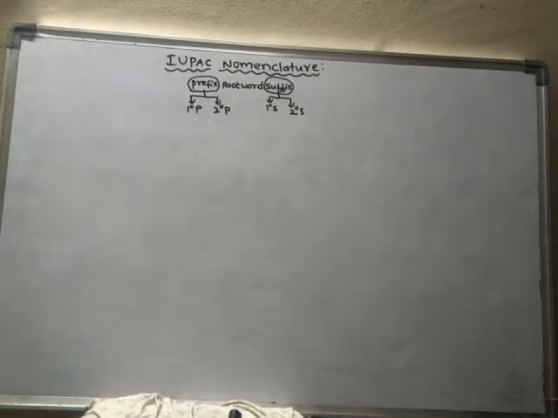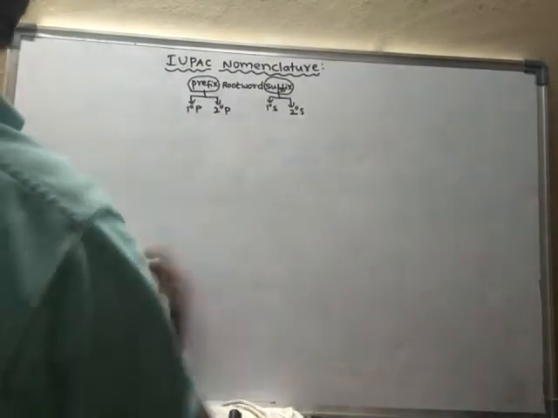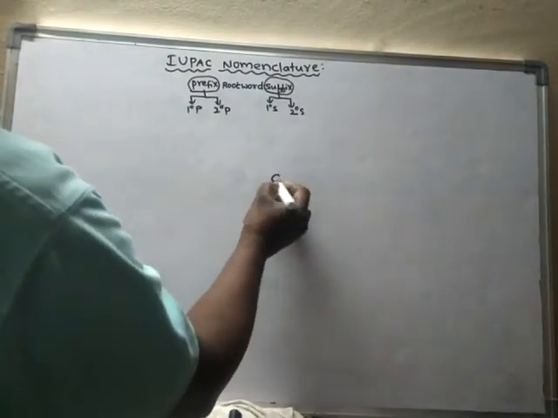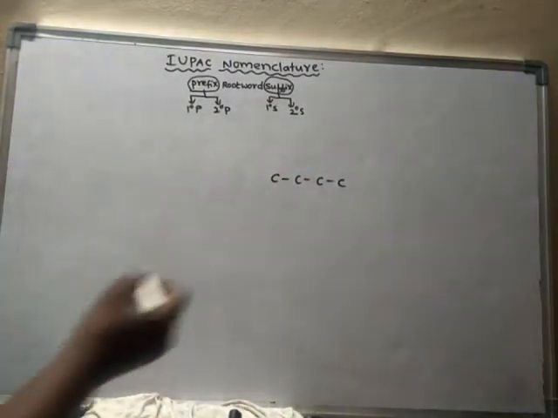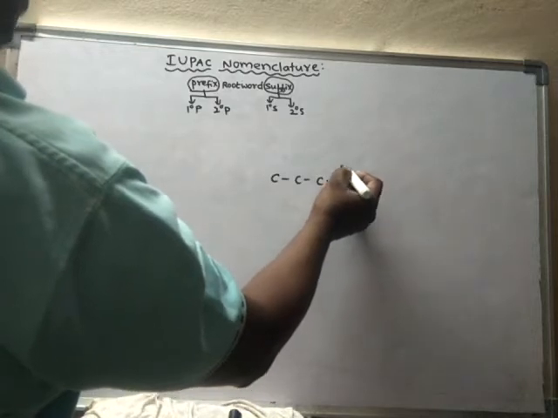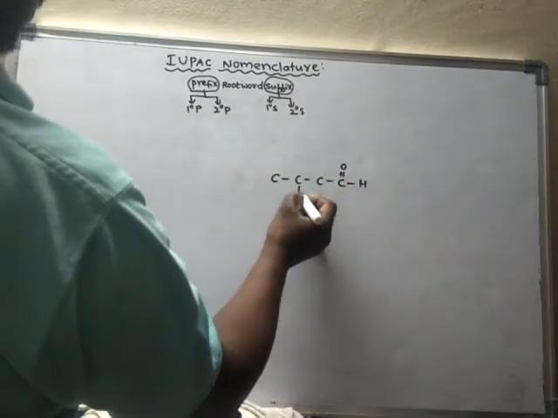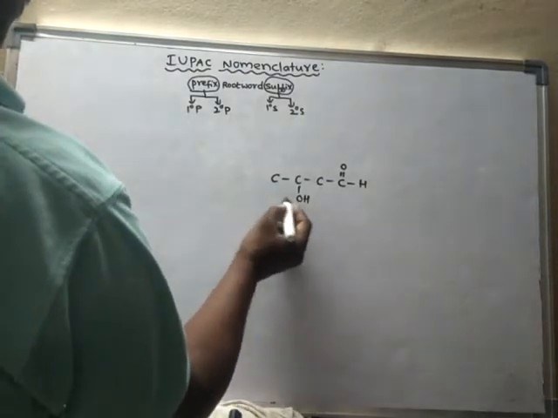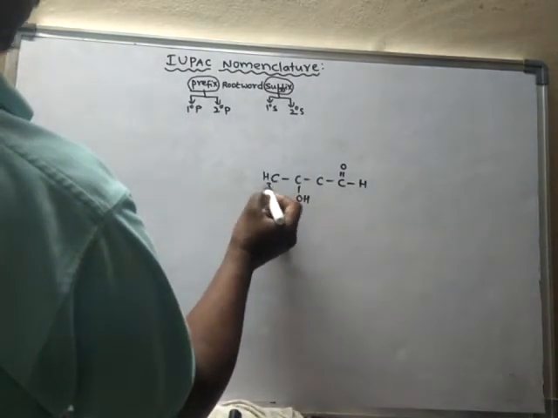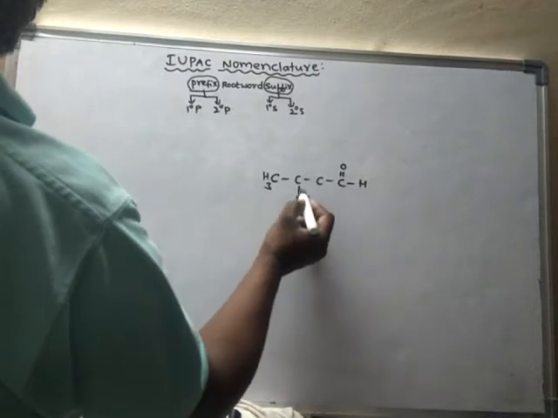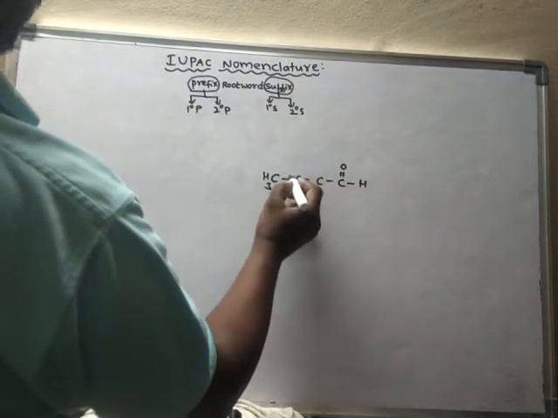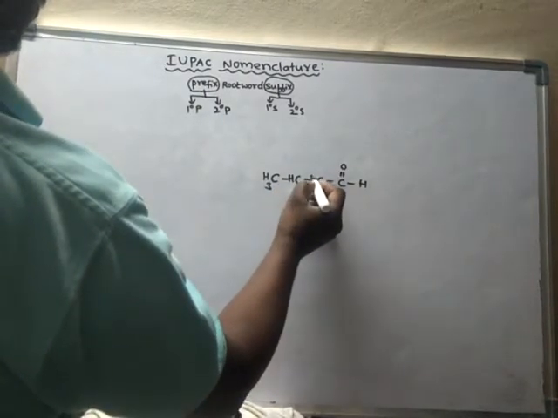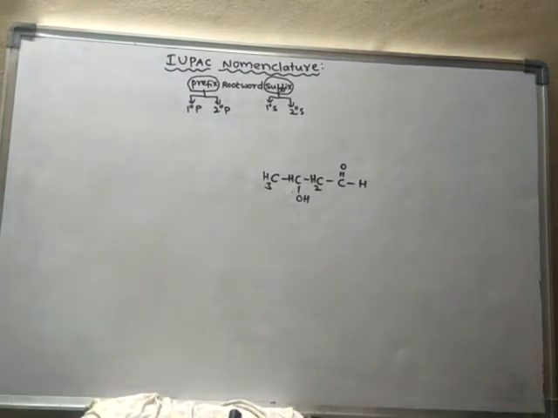Suppose if there is a compound like this, which is having... so this is the compound.